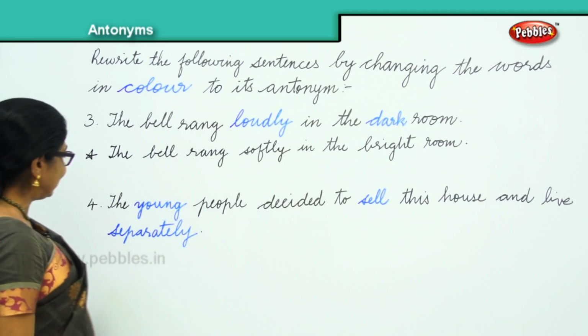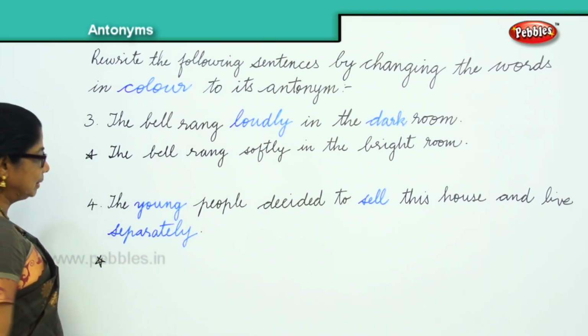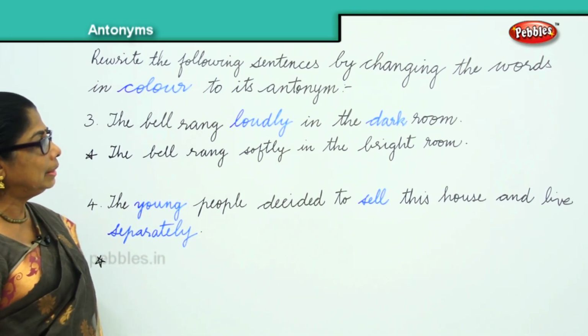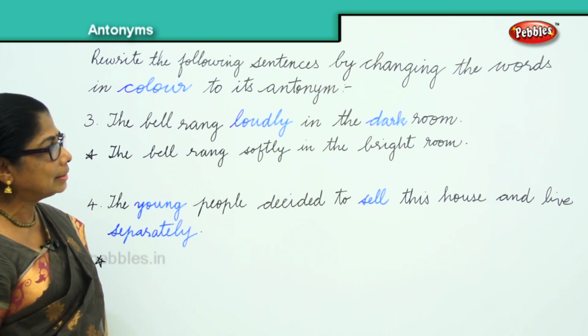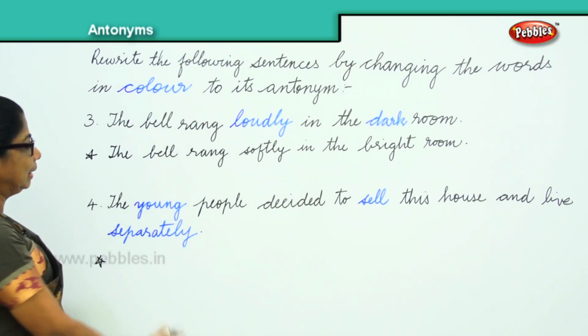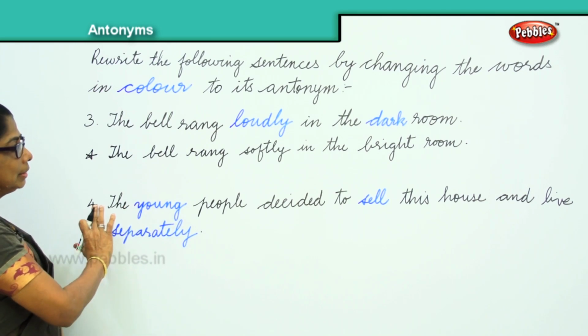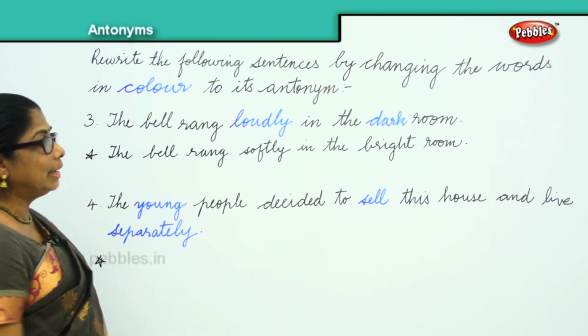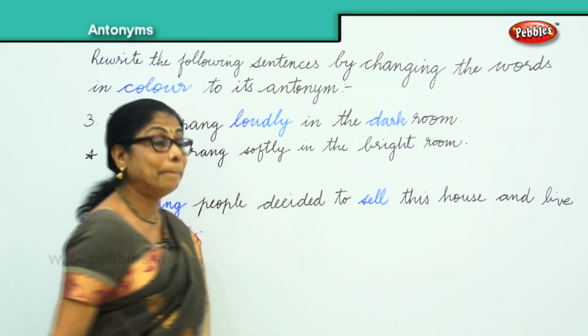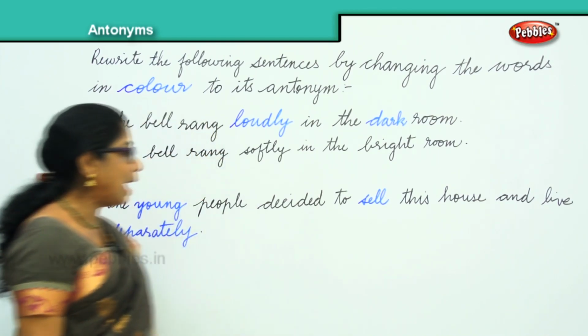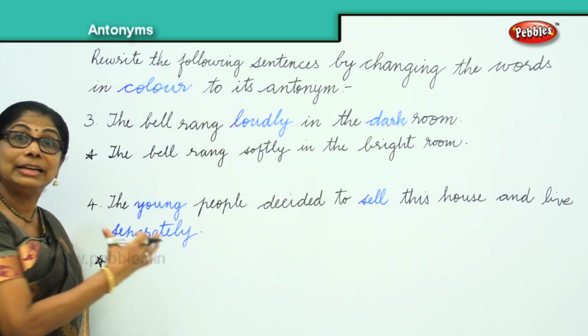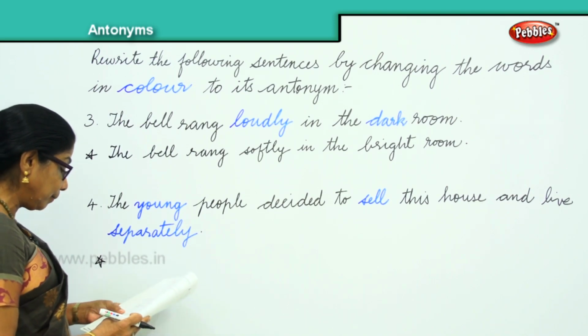Then let's go to the next sentence. What is it? The young people decided to sell this house and live separately. Young, so you can see the old people decided to buy this house and live together. Okay, now let's write.